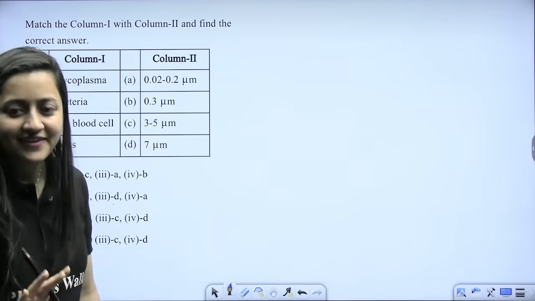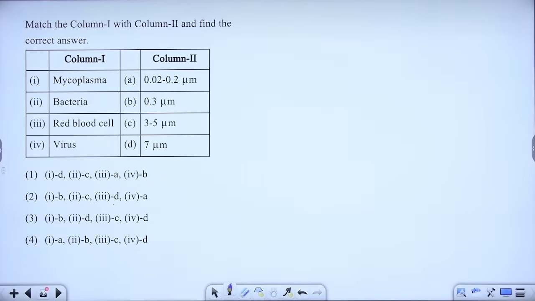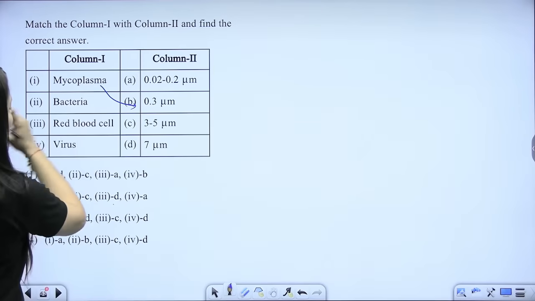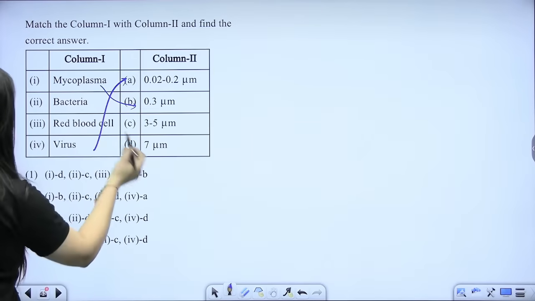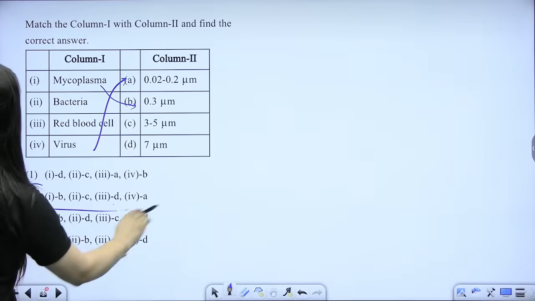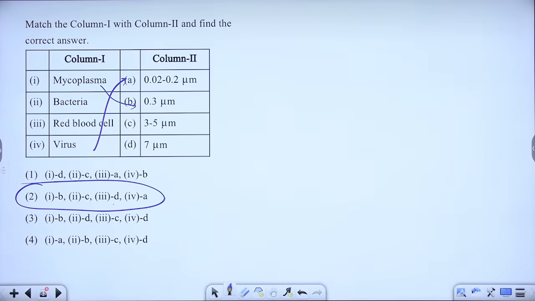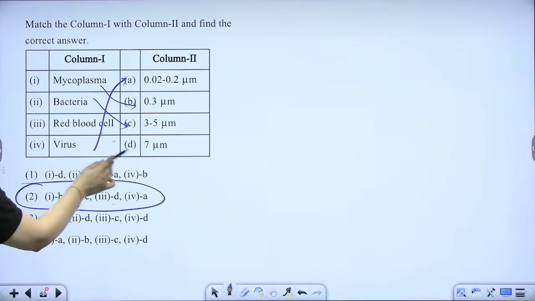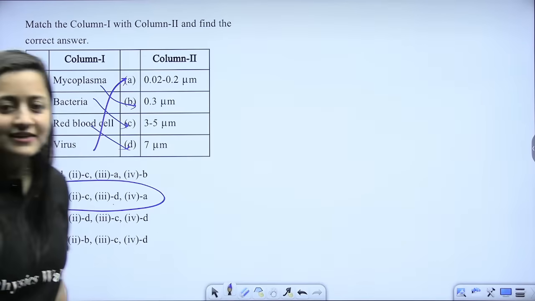Now come back to this. So mycoplasma is 0.3 micrometer, and viruses are going to be this. So fourth will go with A. I got my answer. Done, beta? This is the answer.